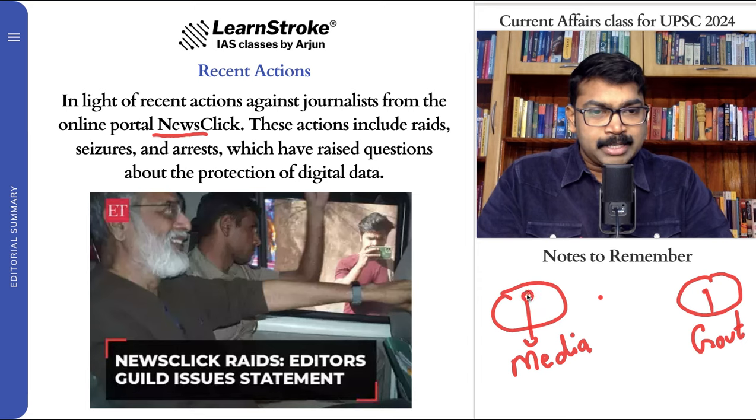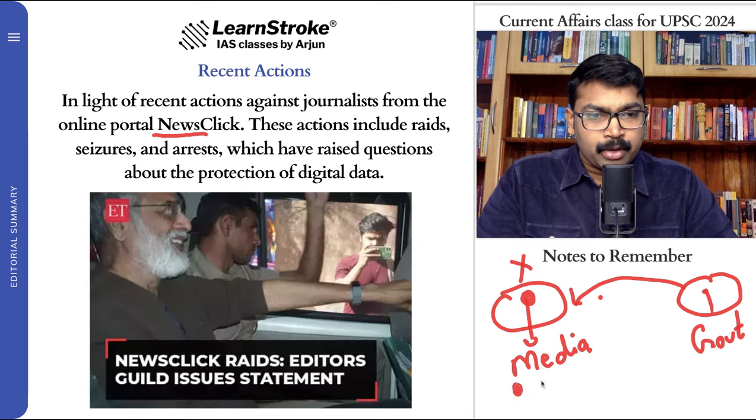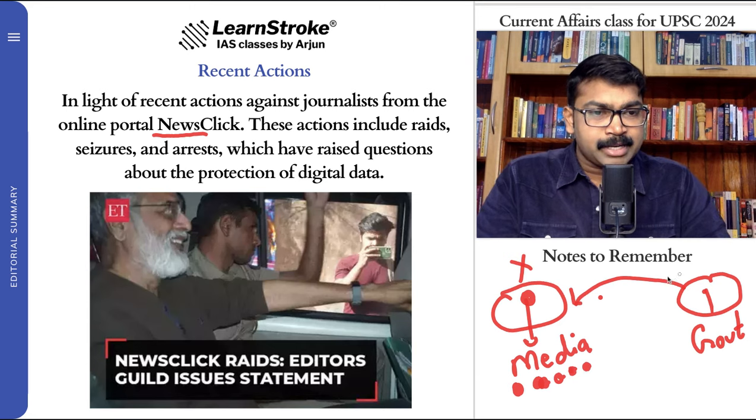So the media is being targeted. A media called X is targeted. So the government has targeted this. So what happens is there are n number of other media houses together. What normally happens is whenever there is an action like this, all of this media stands together.